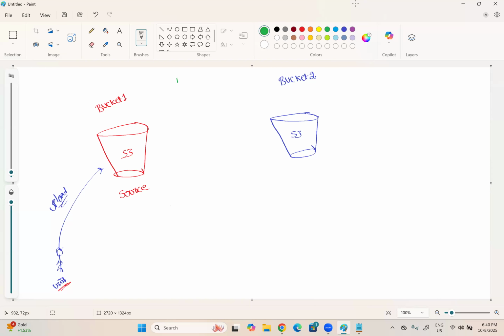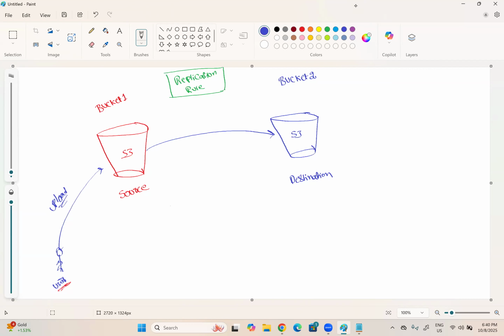With the help of a replication rule, my requirement is that whatever data exists in bucket 1 must be replicated to bucket 2. So this is going to be my destination bucket. All the data is to be replicated automatically. Whenever this user uploads, immediately once it is uploaded to the source bucket, it should be copied to the destination bucket.